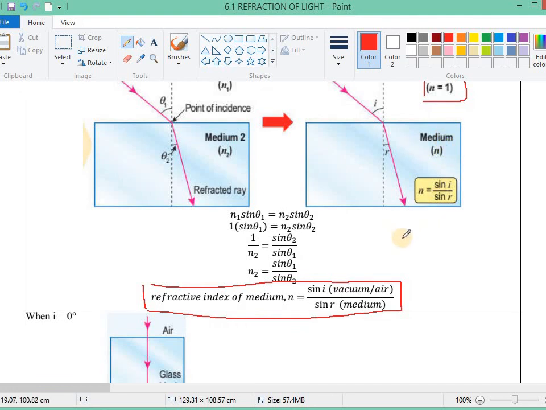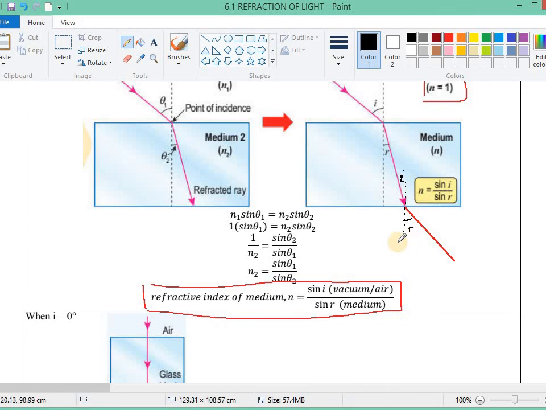Because this equation can also be used when the light comes out like this. When the light comes out from the glass, for example, or from the medium, the refracted angle will be larger than the incident angle.